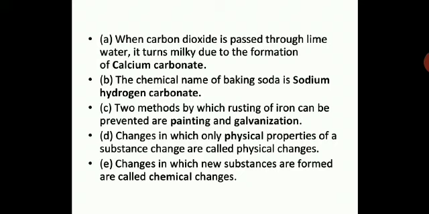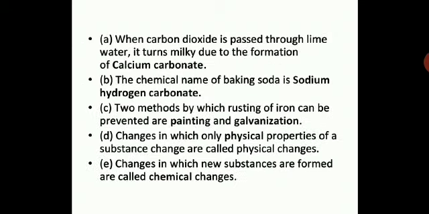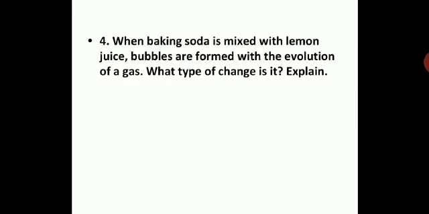Then we will see changes in which new substances are formed are called dash changes. New substances are formed where the initial substance will lose all its properties. So such a substance will undergo what type of change? That is chemical changes. Very simple. I hope you are writing, children.